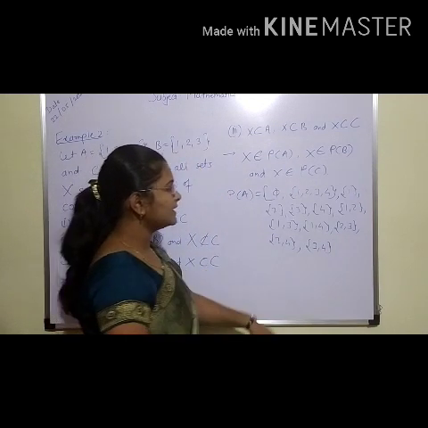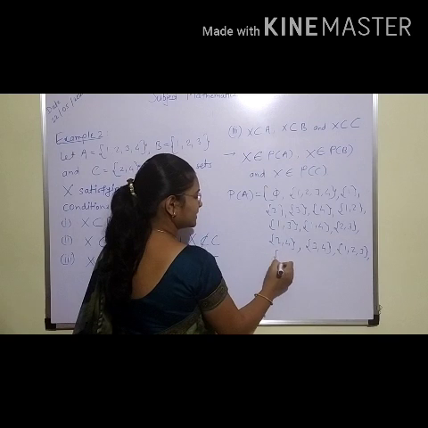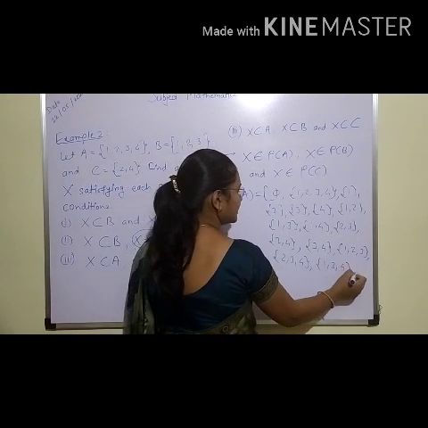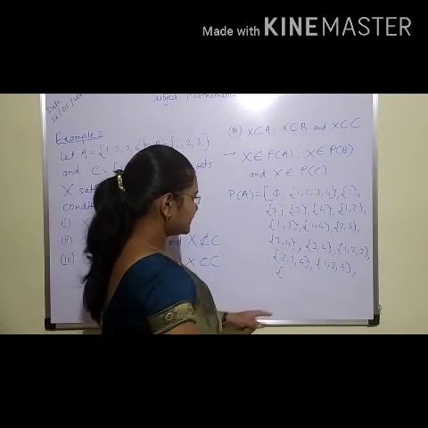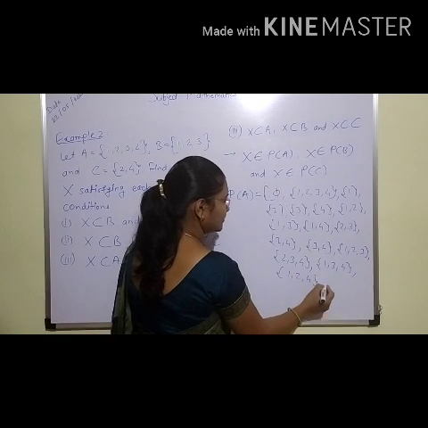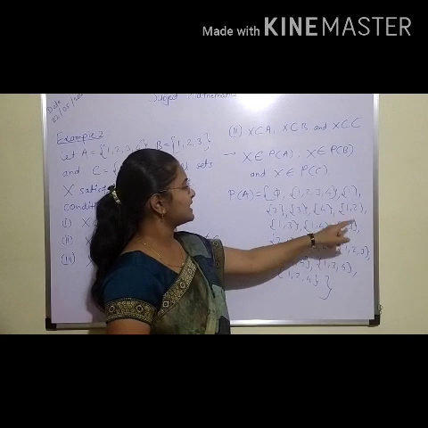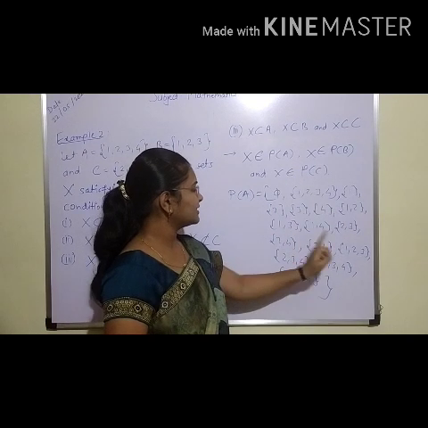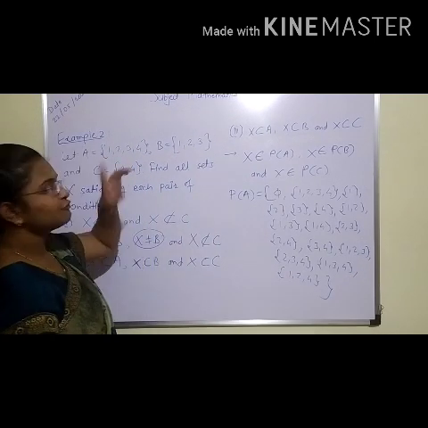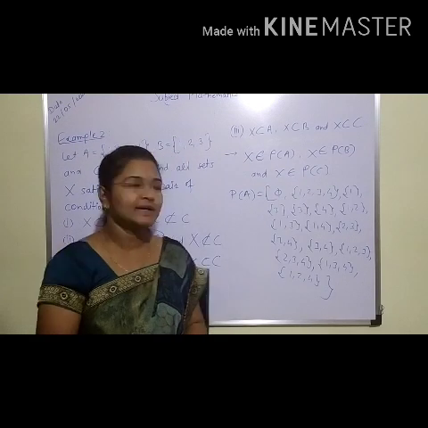Okay, now triplets we'll take 1, 2, 3, then 2, 3, 4, then 1, 3, 4, and which one is remaining? 1, 2, 4. Yes, 1, 2, 4. Here we will complete this. 1, 2, 3, 4, 5, 6, 7, 8, 9, 10, 11, 12, 13, 14, 15, 16. Yes, correct. Because set A having 4 elements, its power set will have 2 raised to 4, that is 16 elements. Okay.